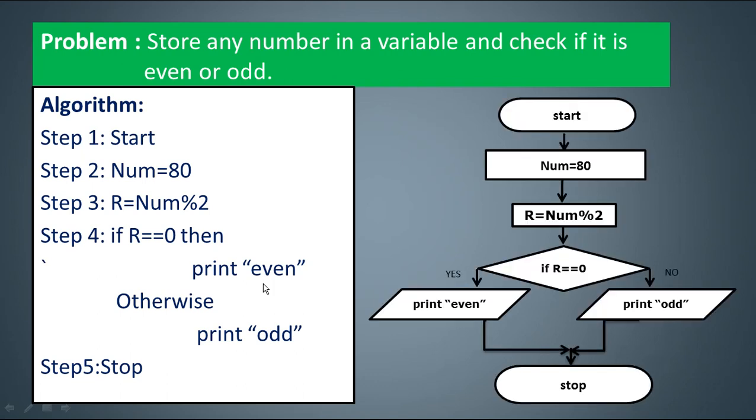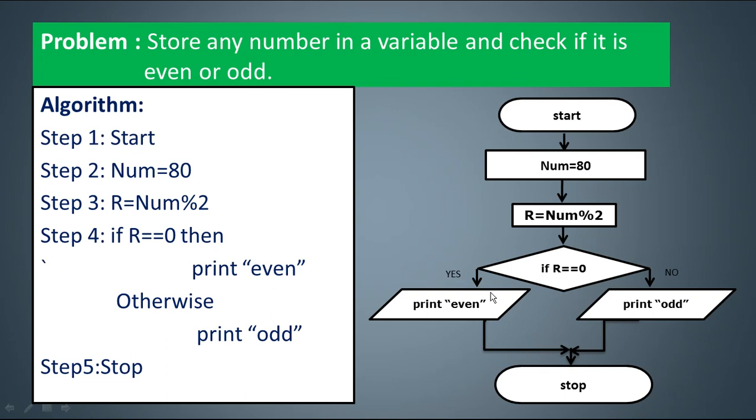Same way the flowchart looks. So beginning the process, assignment is a job, so a rectangle will be used. Calculation of remainder, again the rectangle will be used. And then after that, you have to decide whether it's true or false, a condition. So R double equal to 0 is a condition that has to be tested, whether you have to print even, or whether you have to print odd.